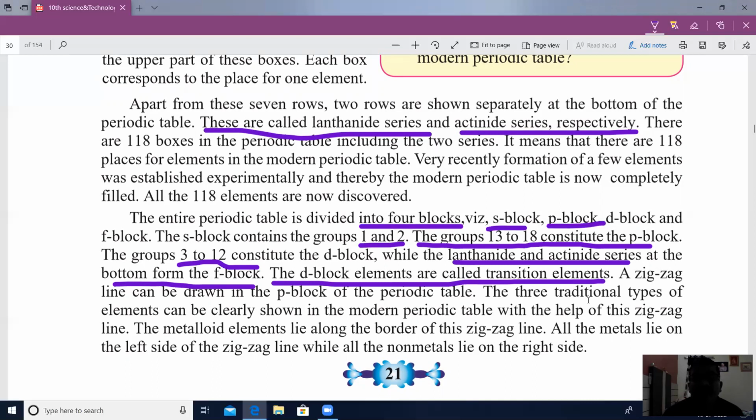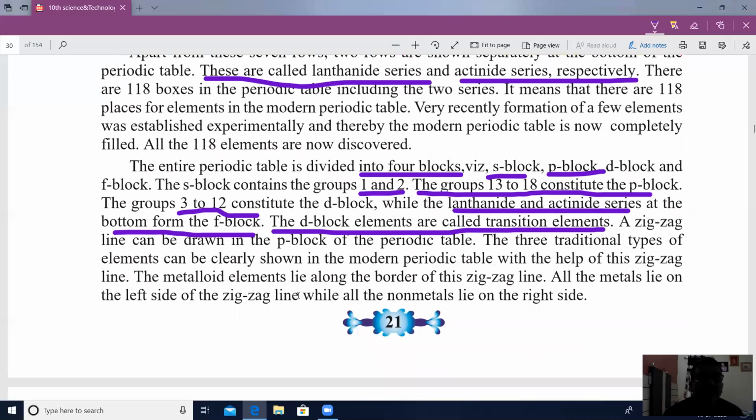The three traditional types of elements can be clearly shown in the modern periodic table: metal, non-metal and metalloid. The metalloid elements lie along the border of a zigzag line. The zigzag line can be seen in the middle of the periodic table. The zigzag line separates the metals and non-metals.